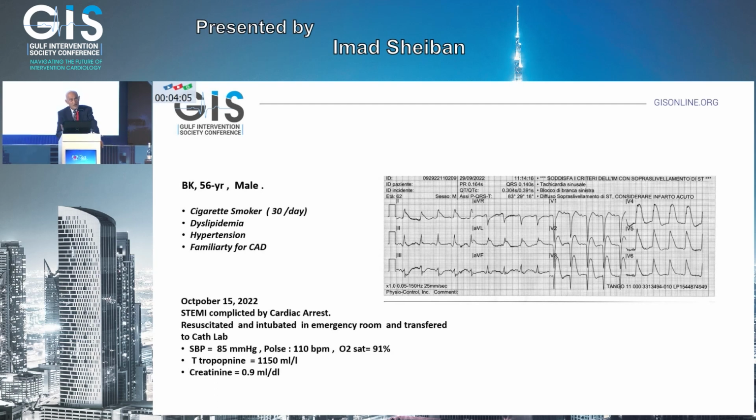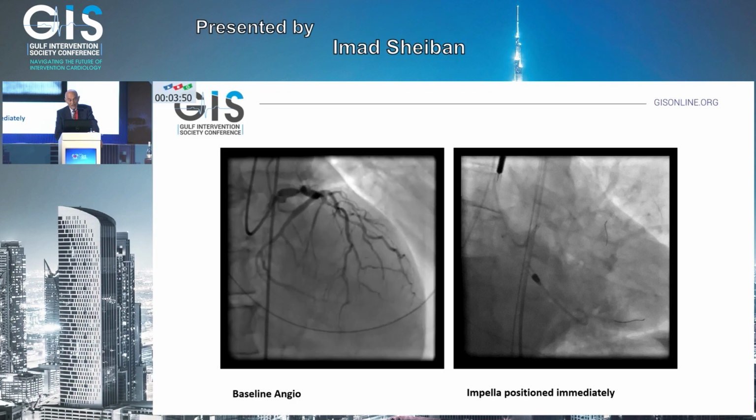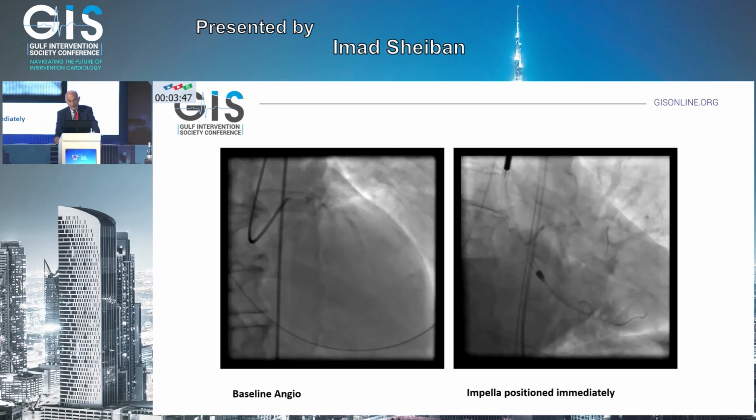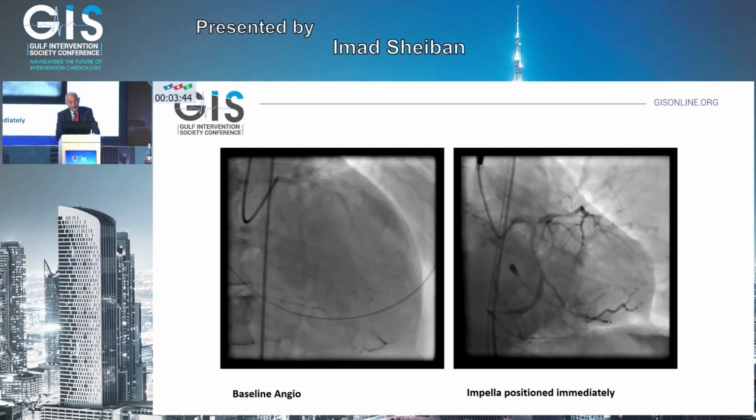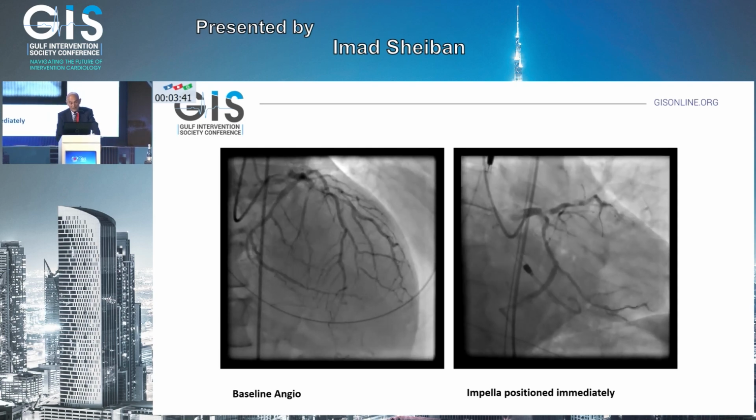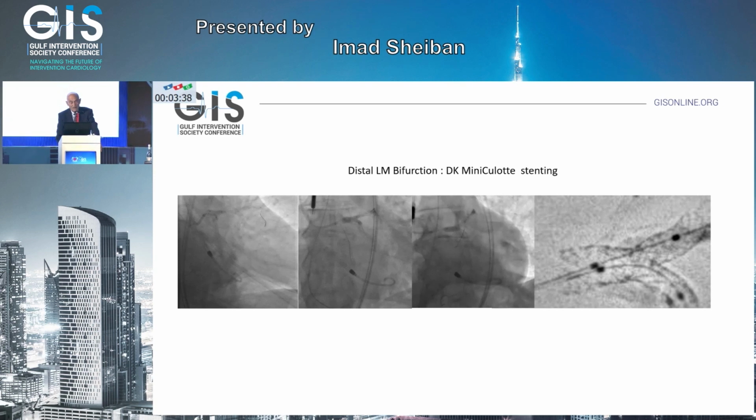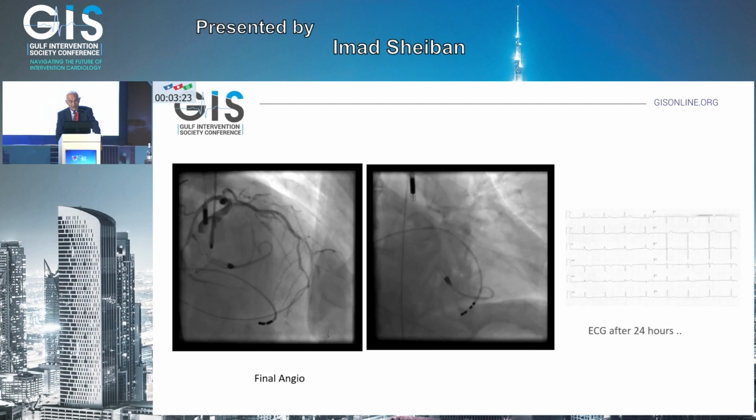If you have a patient like this arriving in your cath lab for STEMI complicated by cardiac arrest, a patient resuscitated and intubated in the emergency room and transferred to the cath lab in cardiogenic shock, I think the most important thing is to start with impeller positioning, implantation immediately, and then start to wire and do whatever is needed to stabilize the patient. And again, in this patient, the impeller gave us the possibility to make a quick and fast distal left main bifurcation with mini culotte stenting. And this was the final result.